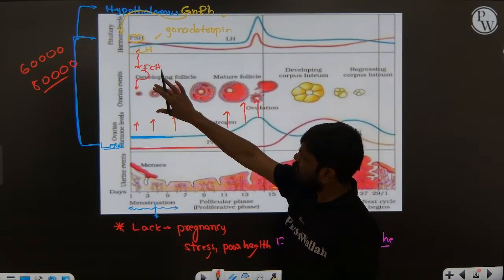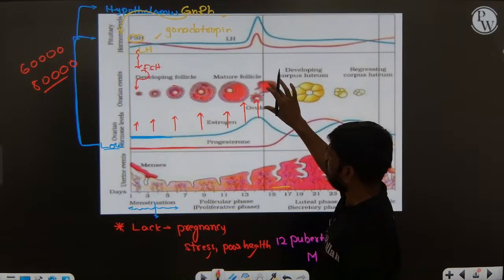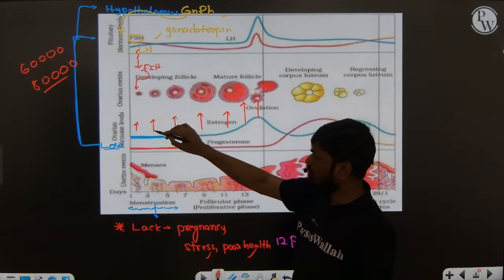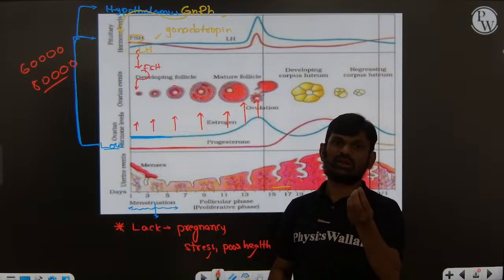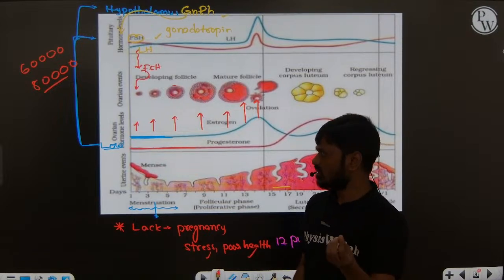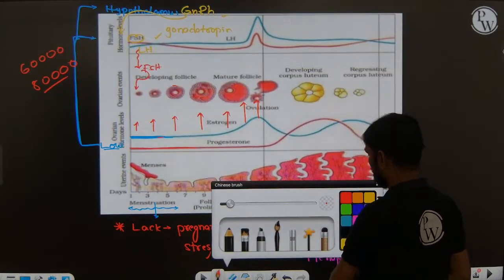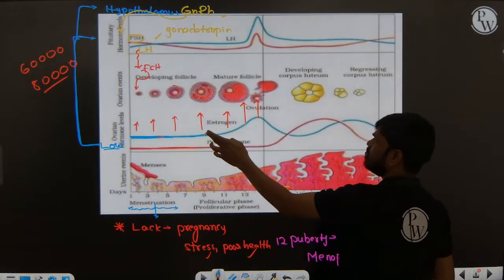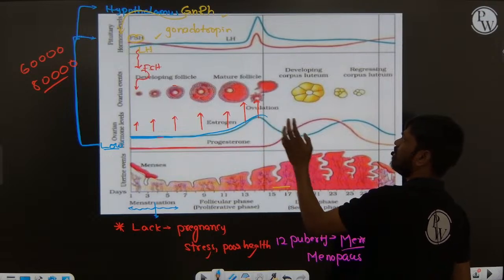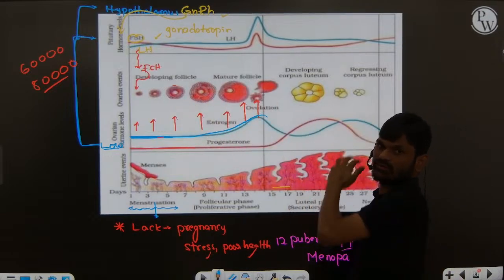When this primary follicle develops into a Graafian follicle, it releases some amount of estrogen hormone from the theca cells or granulosa cells. Now you can see the concentration of estrogen hormone increasing slowly towards the follicular phase.